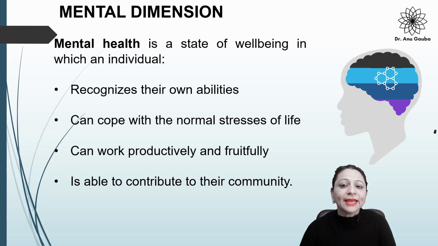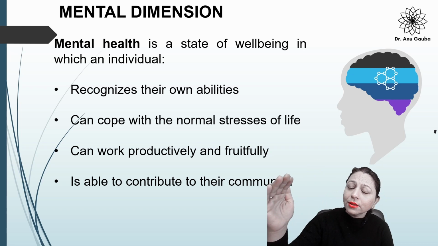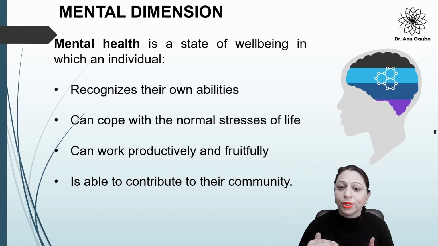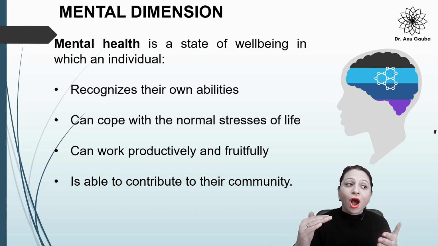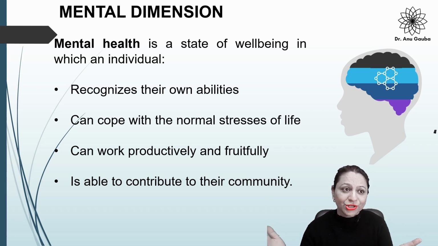Now, the second one is mental dimension. See, mental dimension means how a person or individual knows his or her capabilities, how you cope with the stressful situation, how you express your emotions in a stressful situation, how you work efficiently in the stressful situation, and how you can contribute to the community during that period. That comes under mental dimension.